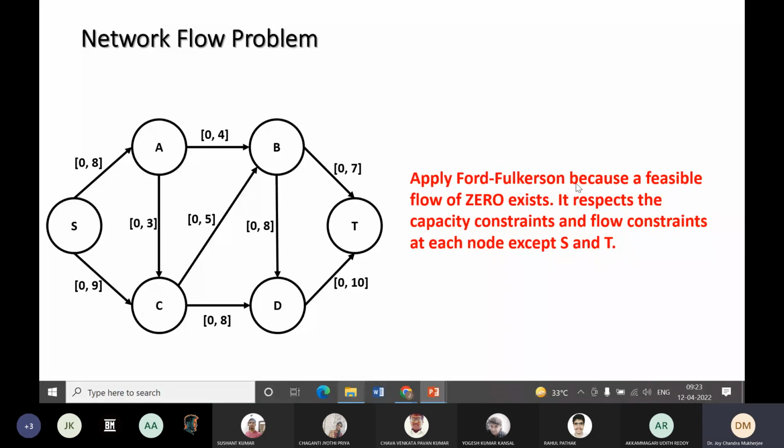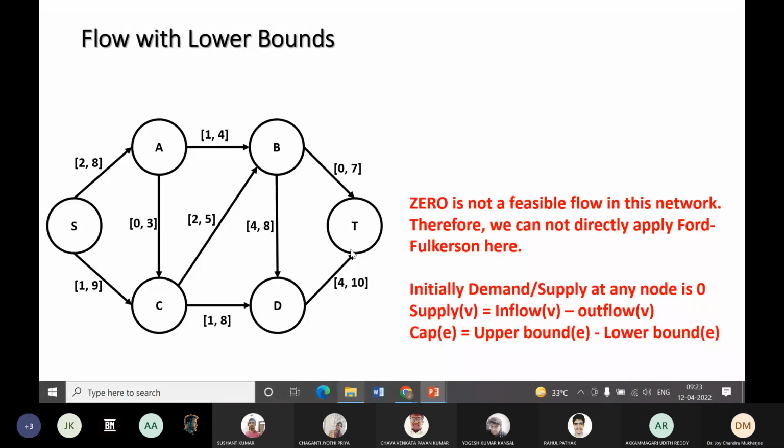Apply Ford-Fulkerson because a feasible flow of 0 exists here. So in this network you can directly apply Ford-Fulkerson because here 0 is a valid flow for all the nodes except S and T. But here, if the flow has a lower bound, 0 cannot be a feasible flow because A to B 0 flow is not allowed, because the minimum flow is 1. Therefore we cannot directly apply Ford-Fulkerson here.